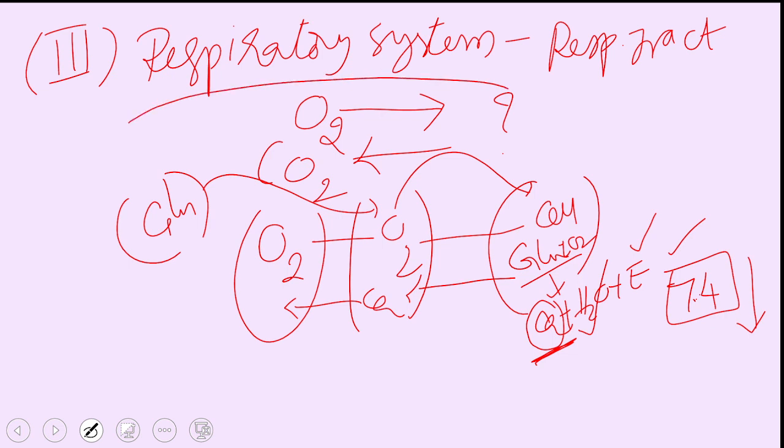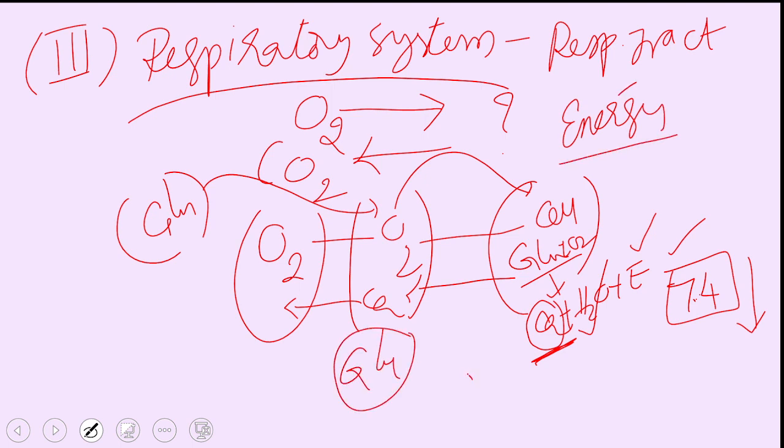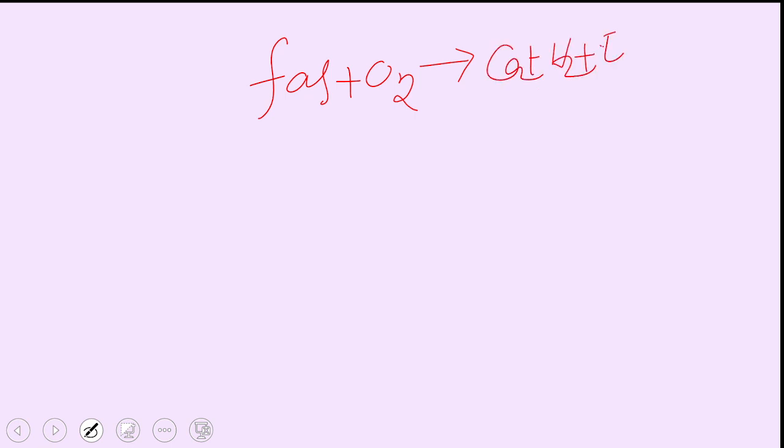So the respiratory system is not just taking in oxygen and releasing carbon dioxide. It is a process where energy is produced. It is a process where certain molecules are broken down, and hence we call respiration a catabolic process where glucose is broken down in the presence of oxygen. We call it oxidation of glucose. Not only glucose, but also, for example, fatty acids are oxidized. When they are oxidized, they release carbon dioxide, water, energy, plus ketone bodies.